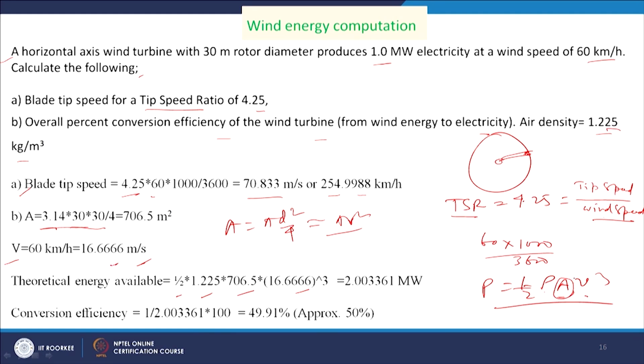By putting these in, the available energy in the wind, half rho A V cube, is 2.003361 into 10 to the power 6 watt, that is about 2 megawatt. So, this is the energy available in the wind, and as electricity we are getting 1 megawatt. So, the conversion efficiency is 1 divided by 2.00336 into 100, that is 49.91 percent, or approximately 50% efficiency.